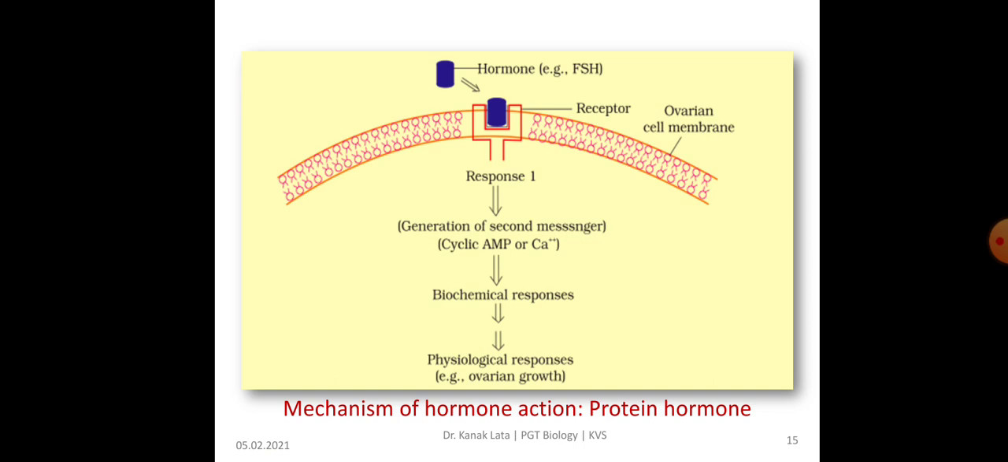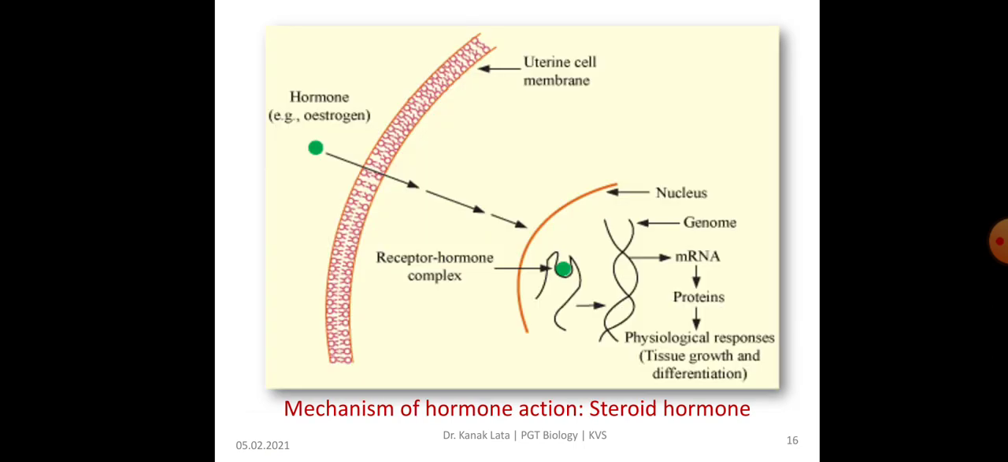This diagram indicates the mechanism of hormone action of protein hormone. Here you can see that first cAMP is formed and then the biochemical responses occur. Here it is about mechanism of hormone action of steroid hormone. Here you can see that it directly passes through the plasma membrane and reaches the target cell where it works.